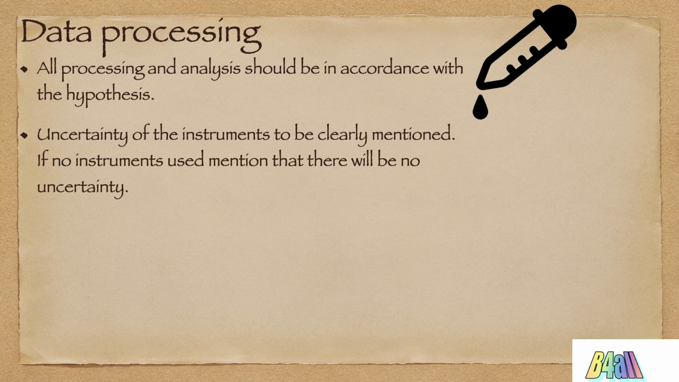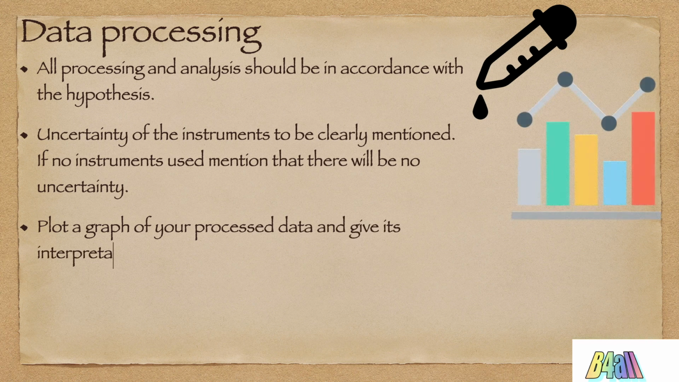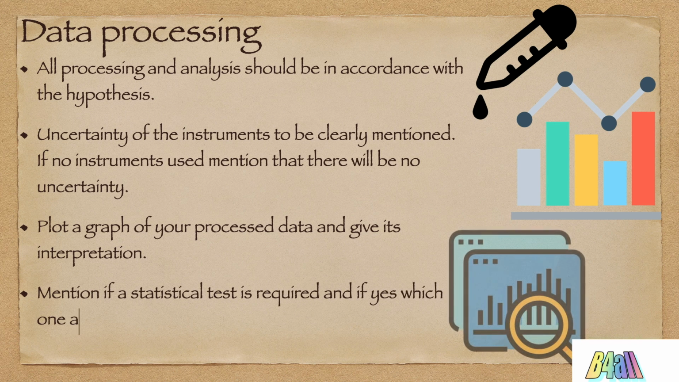In case of secondary data, there may not be an uncertainty. However, you need to check on the papers that you have taken the data from. Plot a graph of your processed data and give an interpretation. Now, interpretation is just what you observe from the graph. You do not need to mention an explanation for it.